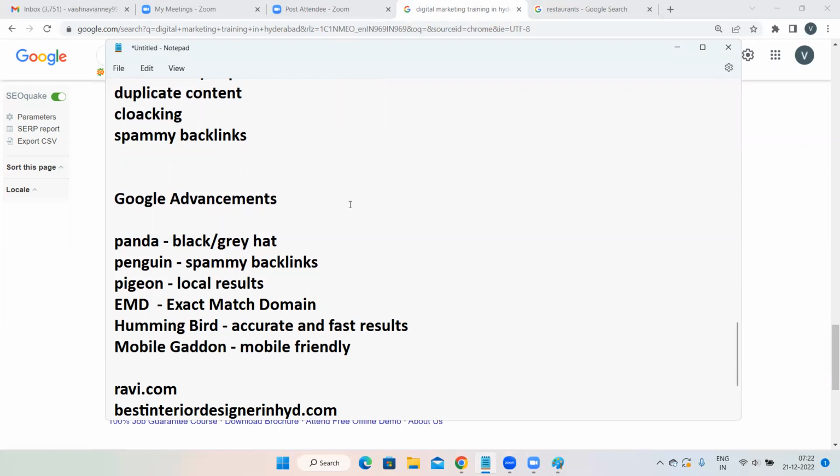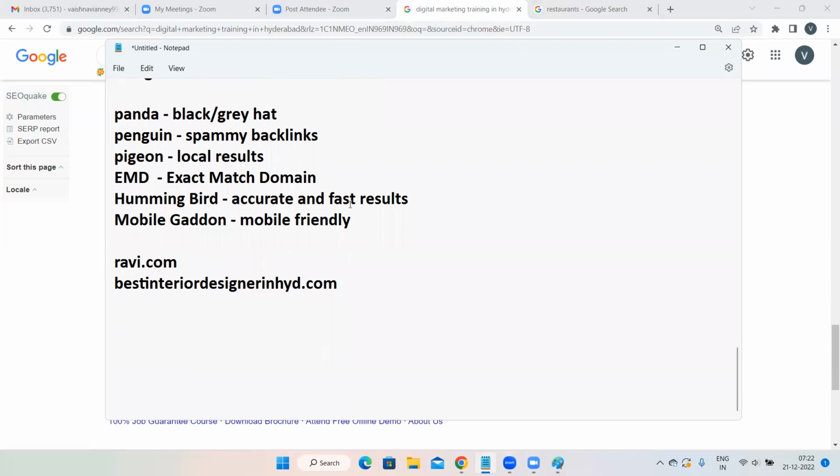Okay. Summarize here the new techniques with the Google advancement is there. Panda, black gray hat, for example,